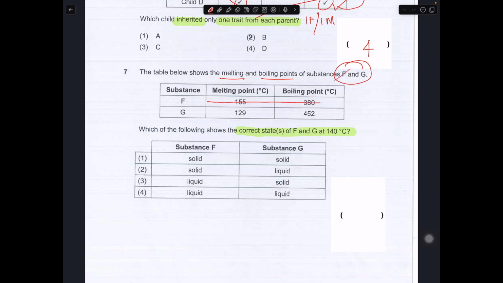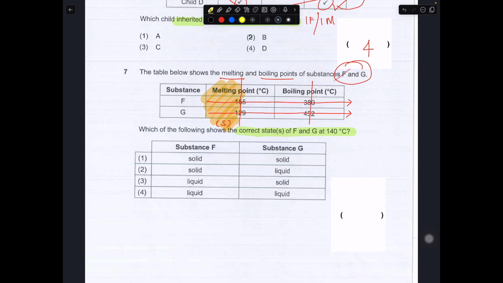We can draw what we call a temperature line, as well as the boiling and melting points over here. So when we draw one line here and one line here, anything that falls within this region will be a solid.